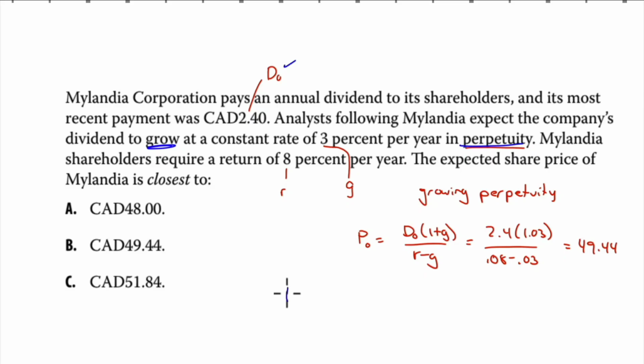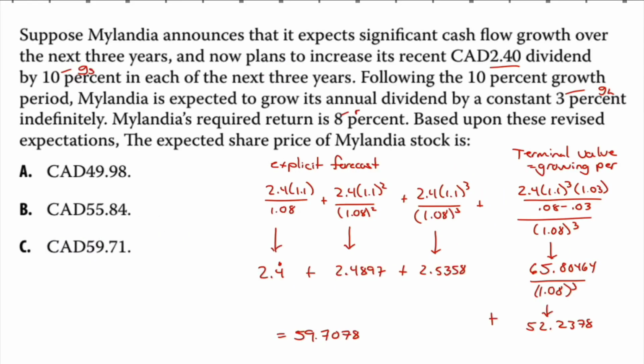Remember, if we have a perpetuity, it's just D over R. If we have a growing perpetuity, D0 times 1 plus G over R minus G, and that is what we have here. Just substitute in 2.4 growing at 3%, divided by 0.08 minus 0.03, 49.44. Suppose Melandia announces that it expects significant cash flow growth over the next 3 years, and now plans to increase its recent $2.40 dividend by 10% in each of the next 3 years.